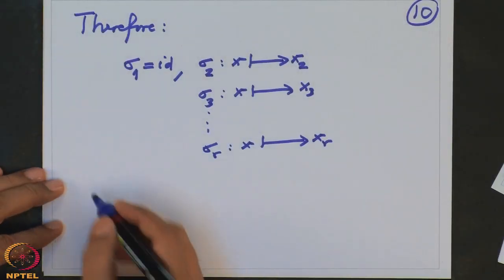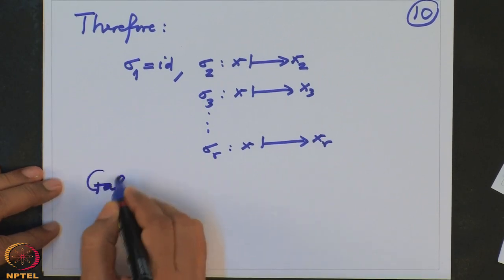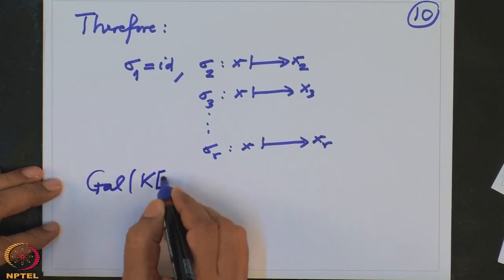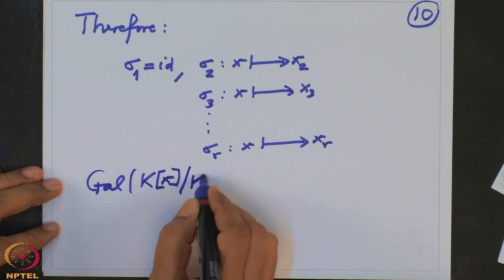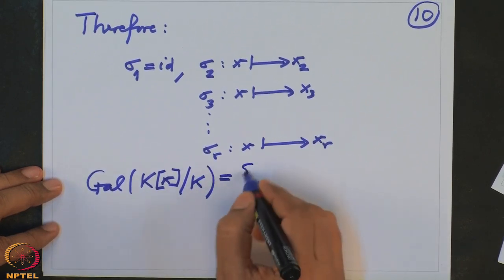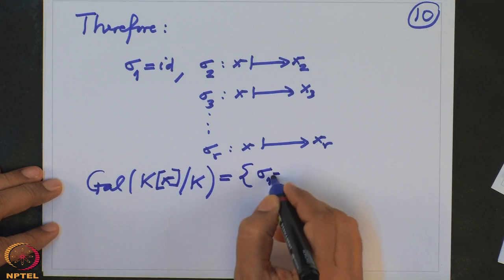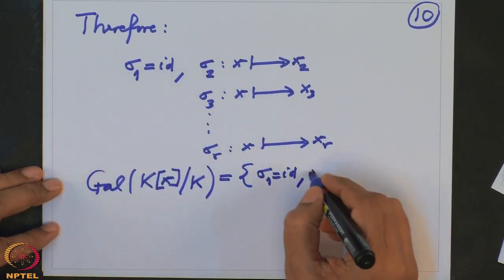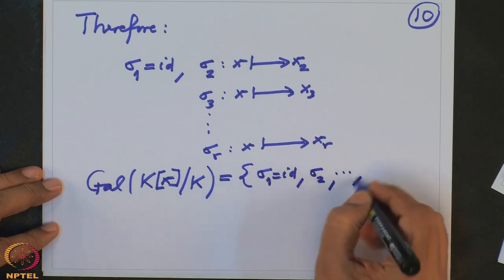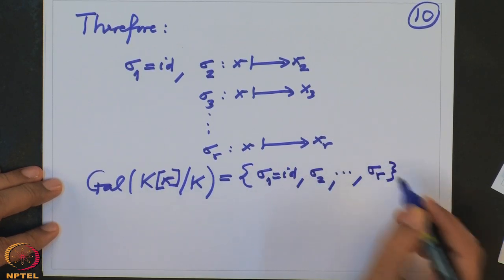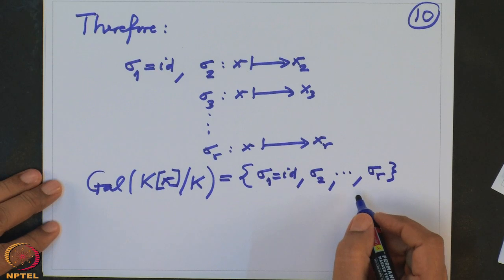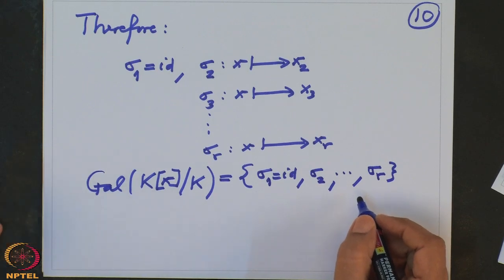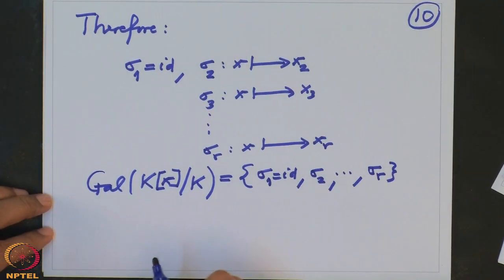So what we have proved is the Galois group of kx over k is precisely sigma 1, which is identity, because in this case x goes to x, then sigma 2, and so on, sigma r, as many as the number of zeros of the minimal polynomial of x inside the field kx.